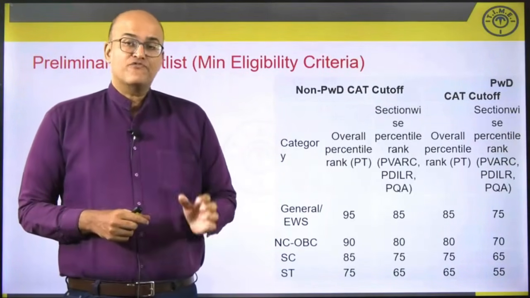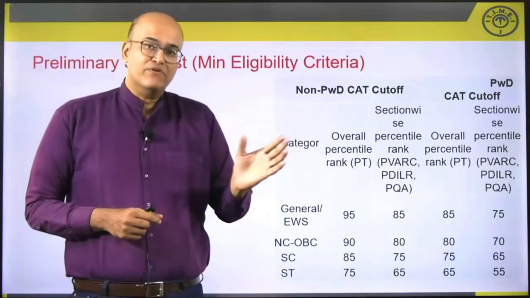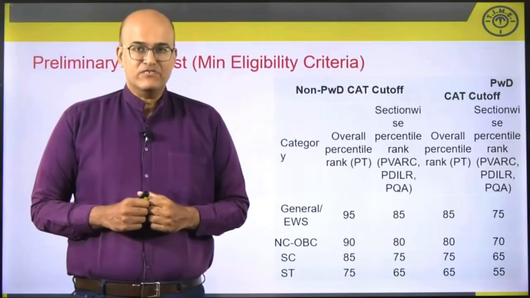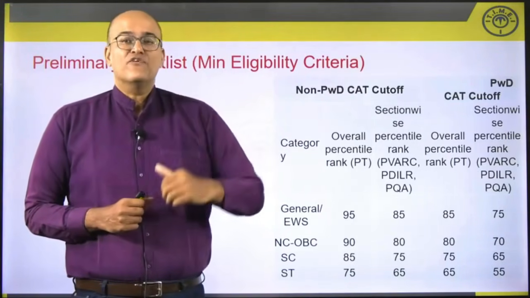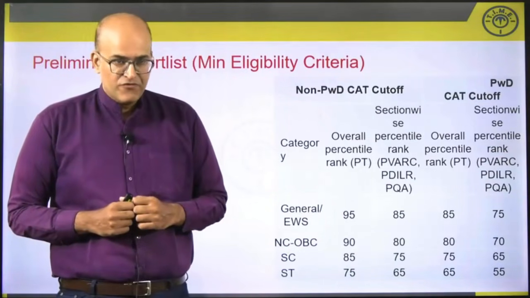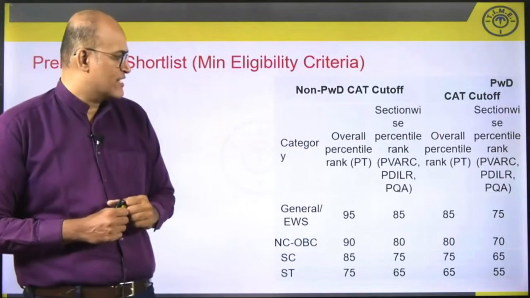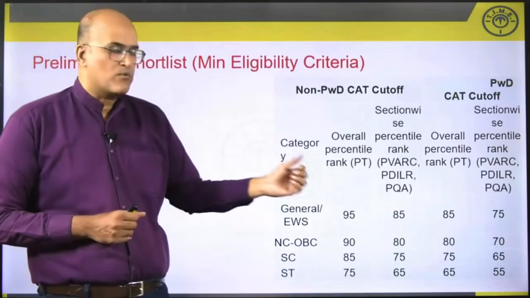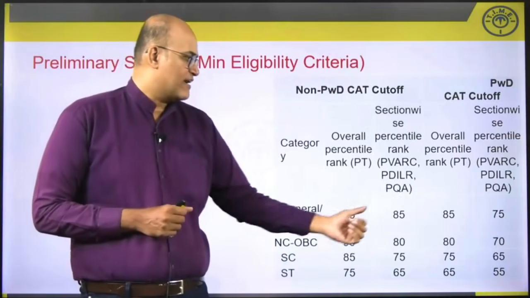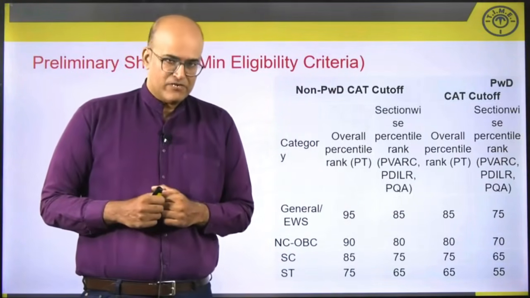And this year, if you compare the required CAT percentiles with last year's, there is a jump of 15 percentile points across categories. For instance, for the general category, the overall percentile requirement is 95 percentile, whereas the sectional percentile requirement is 85 percentile.